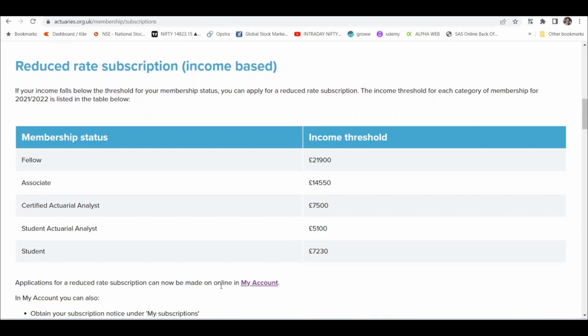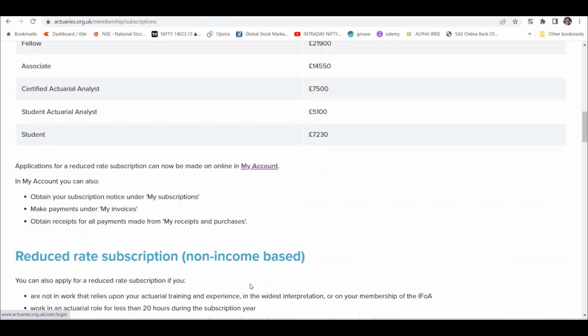Application for reduced rate subscription can be made online in My Account. Once you register as a non-member, as I mentioned, you will get an account. You can go to your My Account, there will be personal details, and there you can fill this in. If you fulfill the criteria, obviously you will get a mail. And as I mentioned, they have a very transparent process, so you will get either a rejection or an acceptance mail, right?